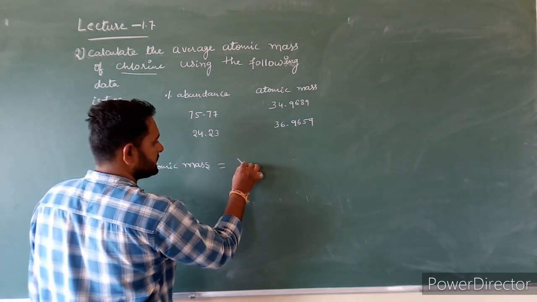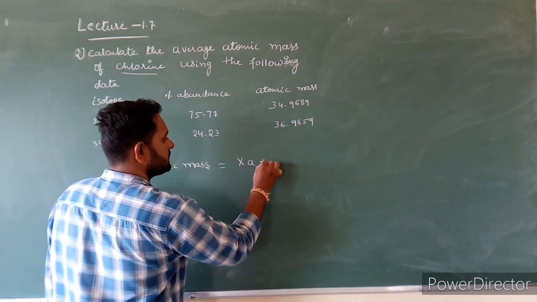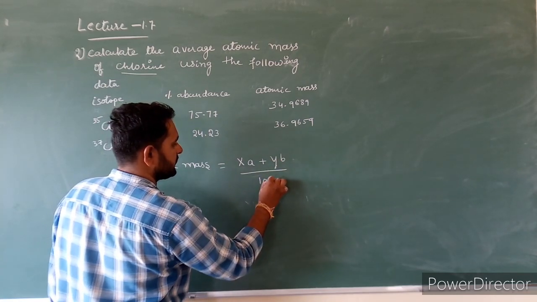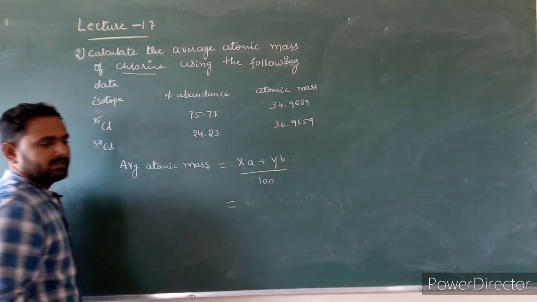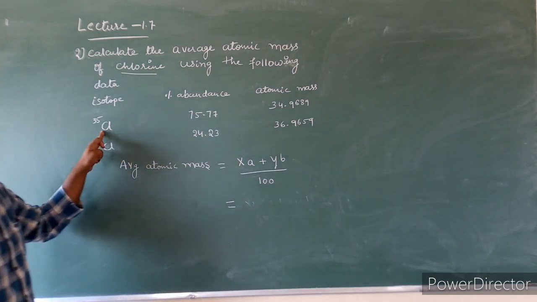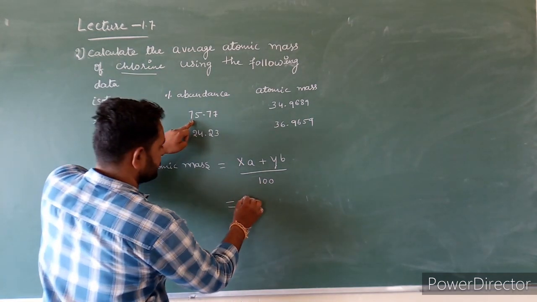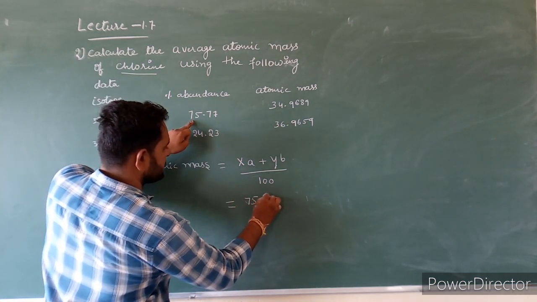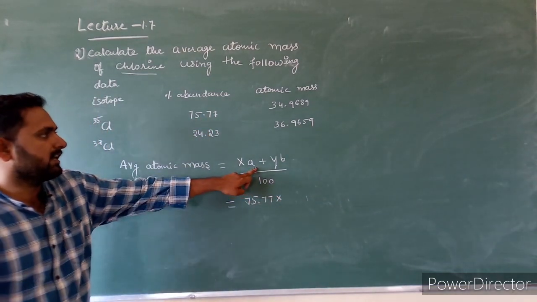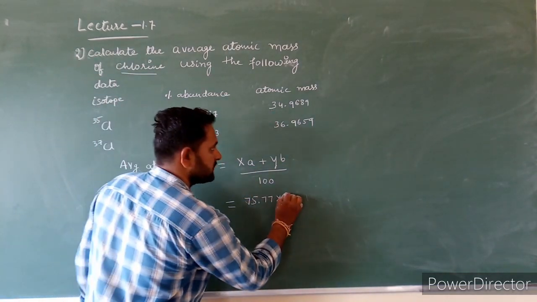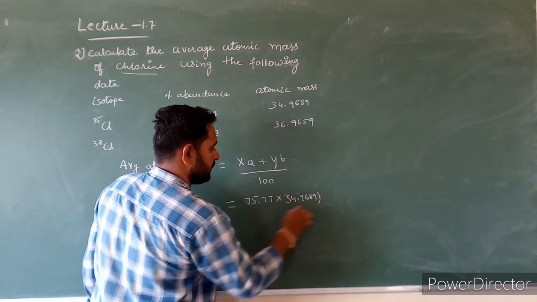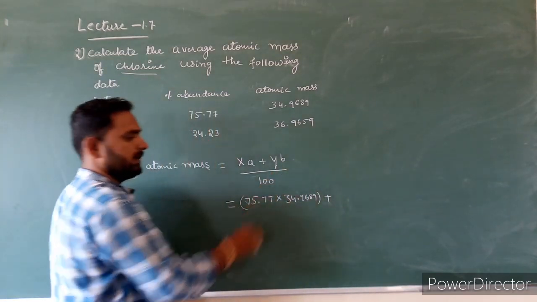So the formula is x into A plus y into B divided by 100. What is x? x means the percentage abundance of the first isotope. The percentage is 75.77 into, what is A? A means atomic mass. The atomic mass is 34.9689 plus, what is y?